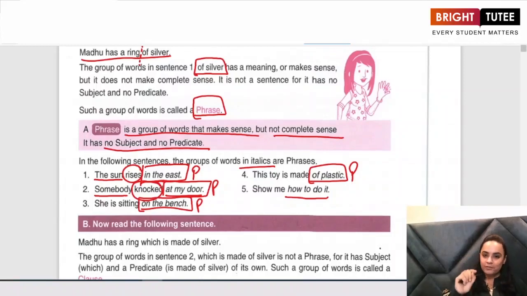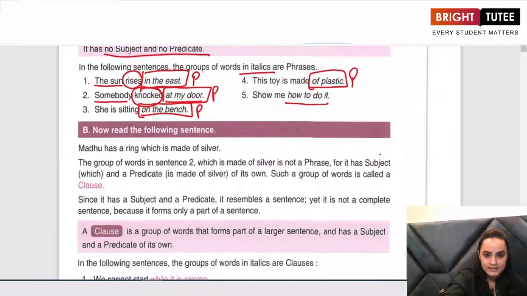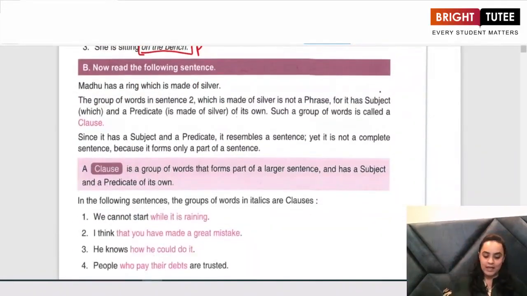So what have we learned? Those groups of words which although make sense but not complete sense and do not come with a subject or a predicate are known as phrases. On the other hand, what is a sentence? A sentence is a complete statement with a subject, verb as well as a predicate. Let us look further now and understand what is a clause.